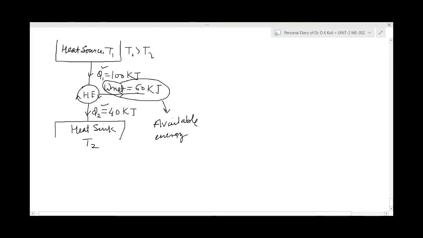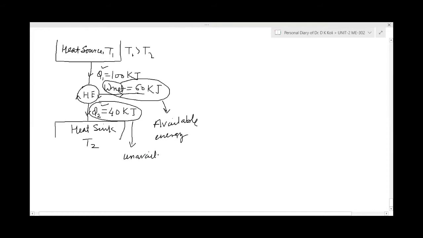But this 40 kilojoules cannot be converted into work, so it will be rejected to the heat sink or to the surrounding. Why are we going to reject it? Because this part cannot be converted into work. So it is rejected to the heat sink. This is called the unavailable energy.